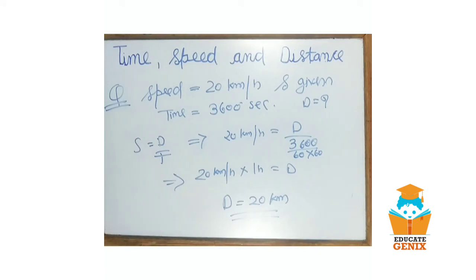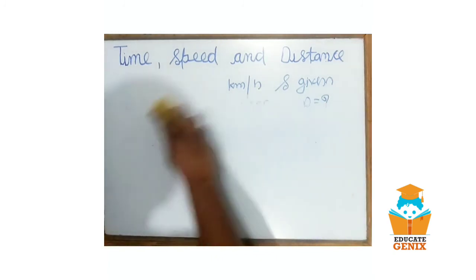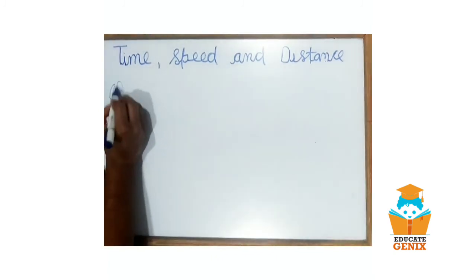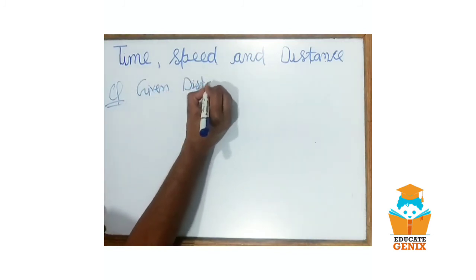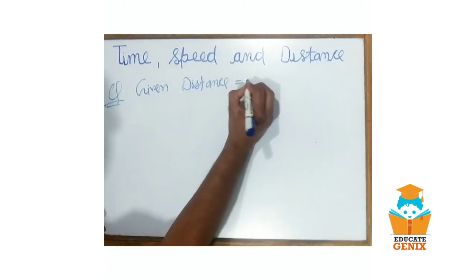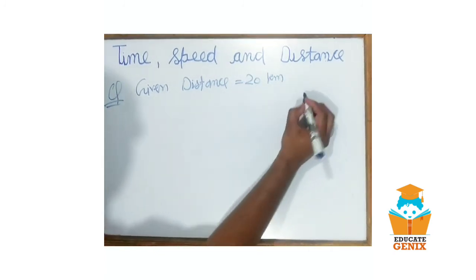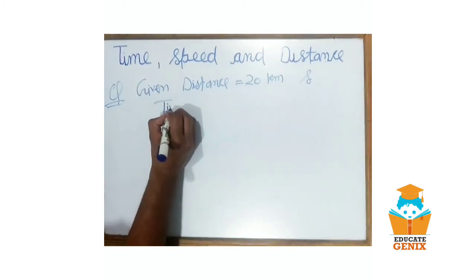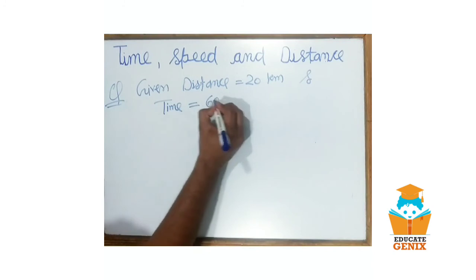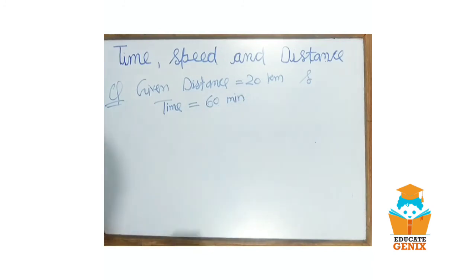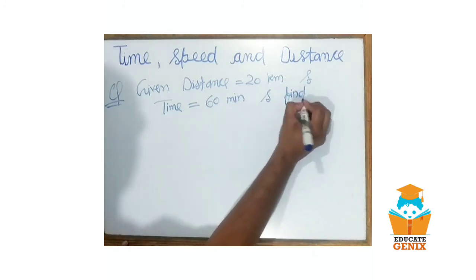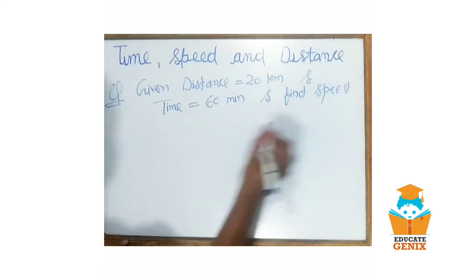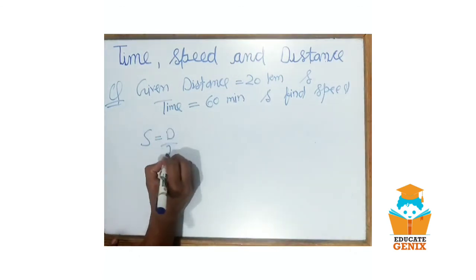Let's take one more example for further clarification. Question: given distance equals 20 kilometer and time equals 60 minutes, and we have to find speed. As we already know, speed equals distance upon time.